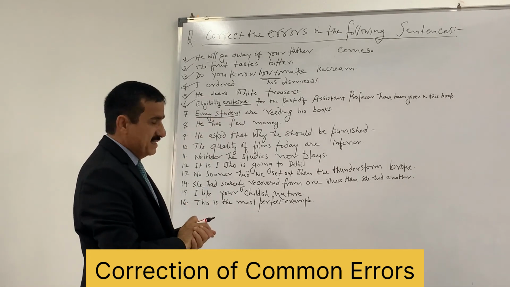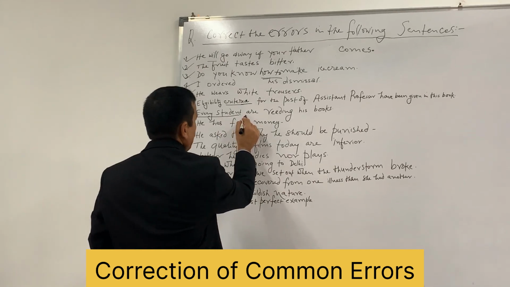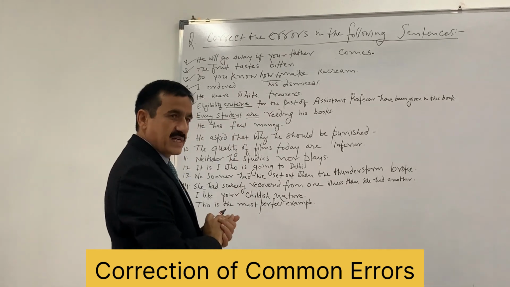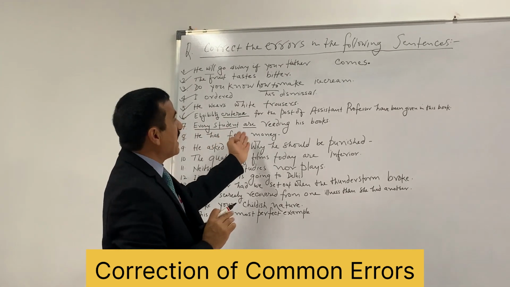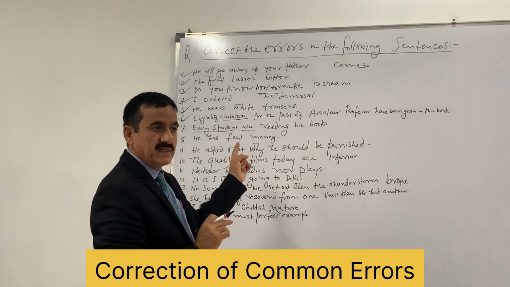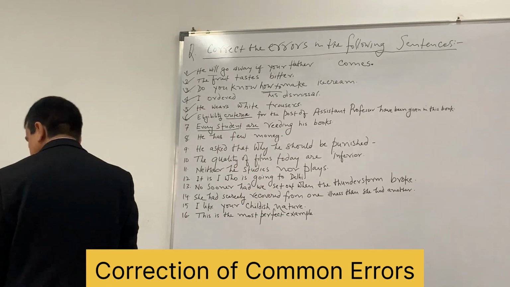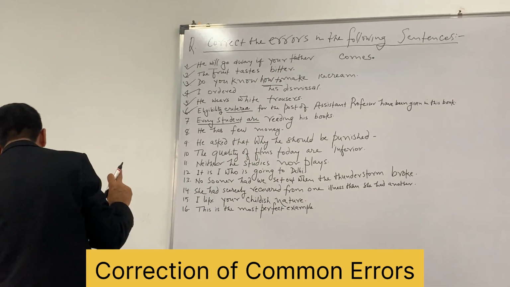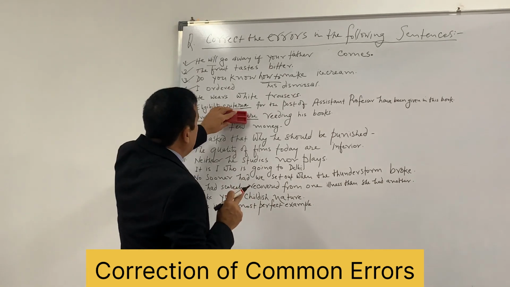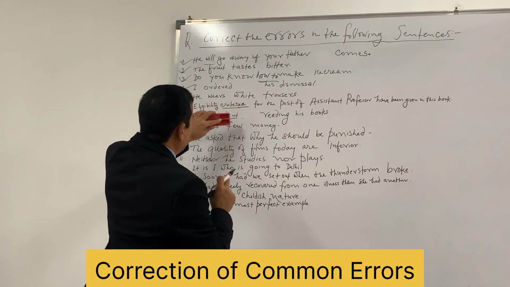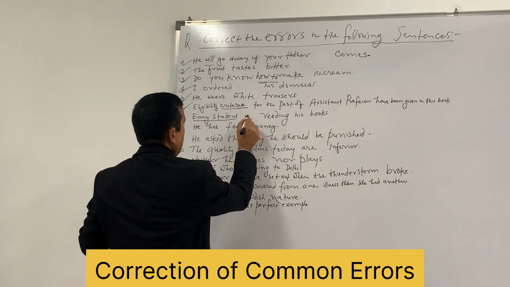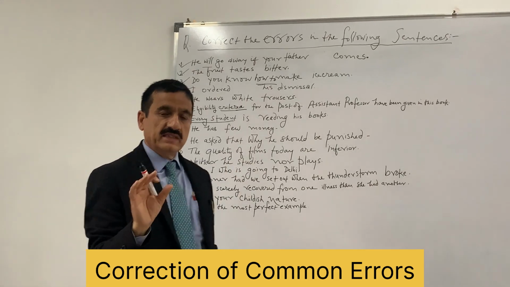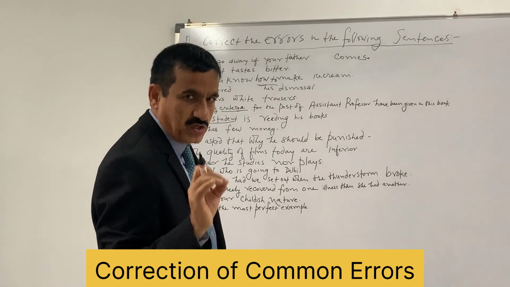Every student singular, and the word should also be singular, not are. All students are, but every student or one student, each student, then it should be is, not are. So there was violation of subject and verb agreement or concord.